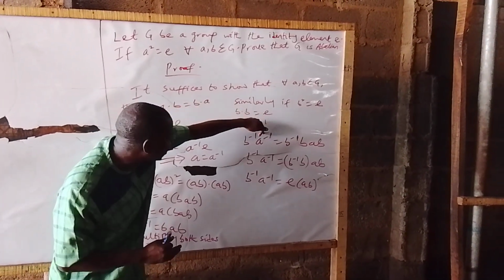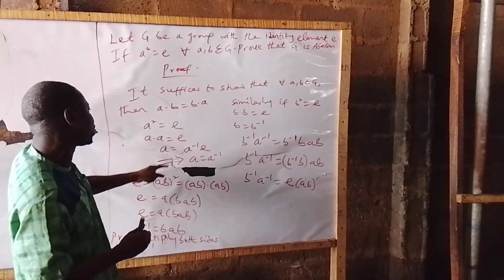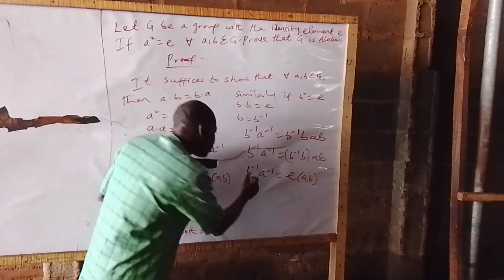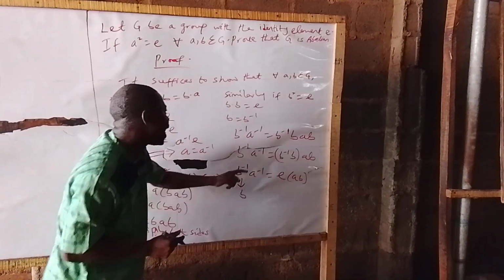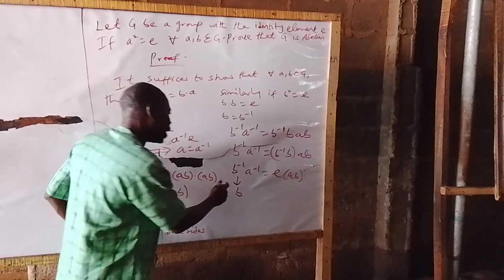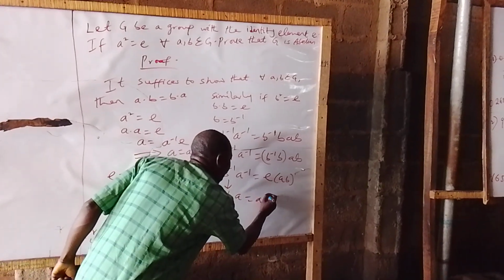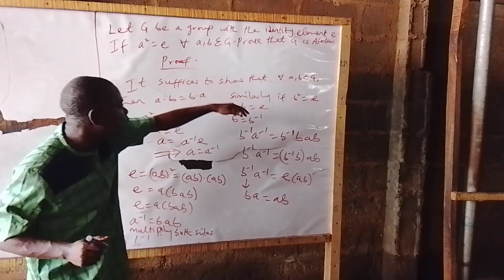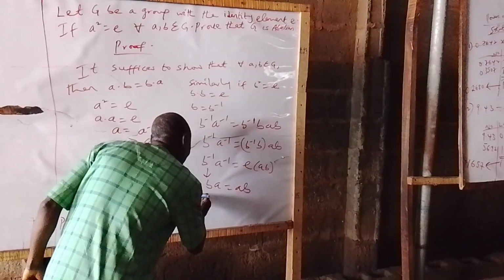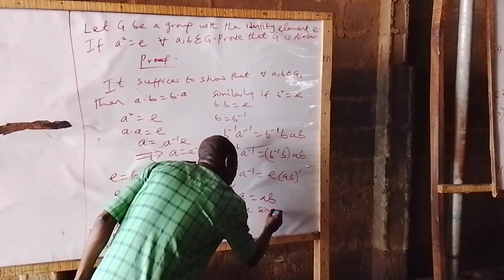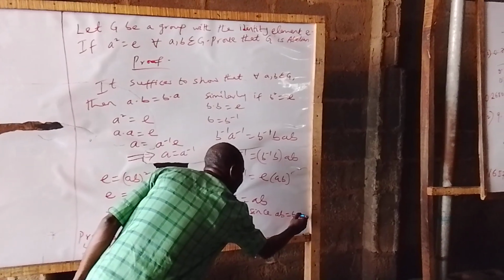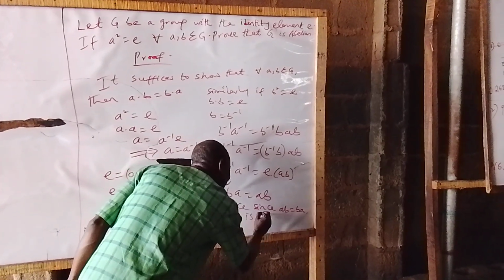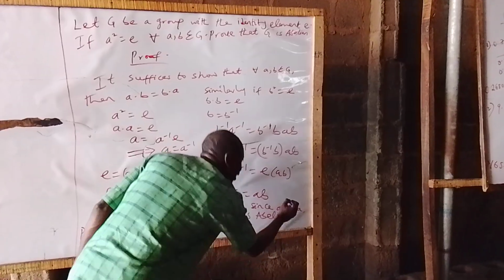So now, since we said earlier on that every element is its own inverse, B is equal to B inverse, and A is also equal to what? A inverse. So this B inverse here, I will replace it with what? B. So B inverse becomes B. Then my A inverse here becomes what? Becomes A. So BA is equal to AB. So that is our assertion. We wanted to show that AB must be equal to BA. So hence, since AB is equal to BA, then G is abelian. So that is the end of today's class.